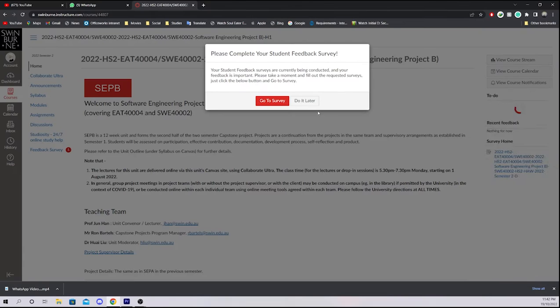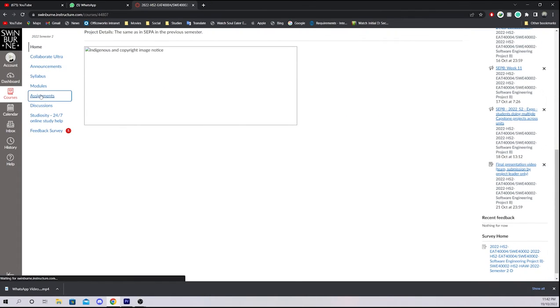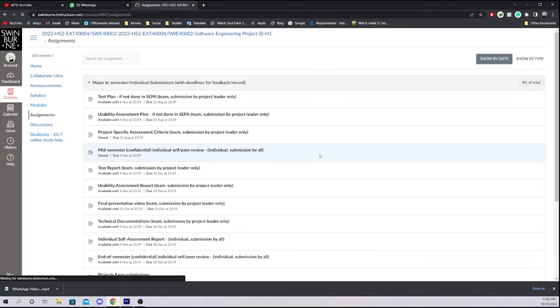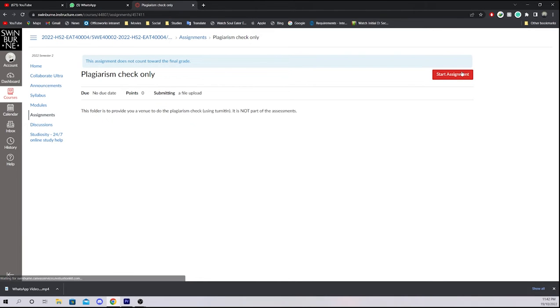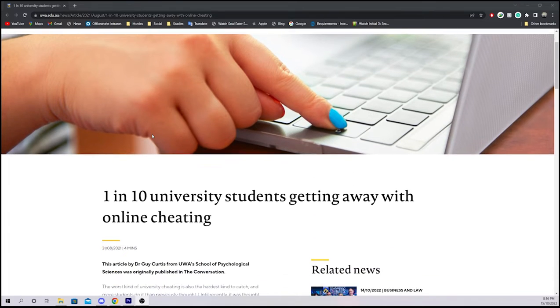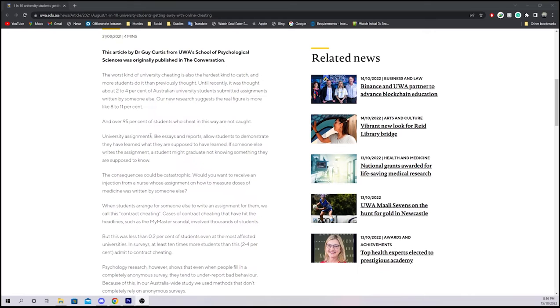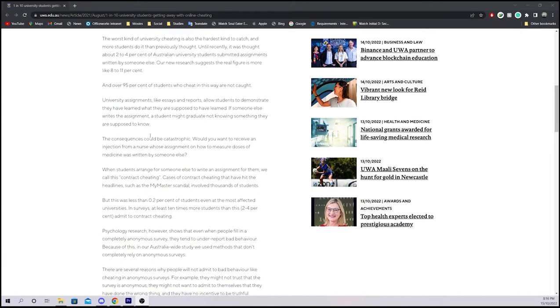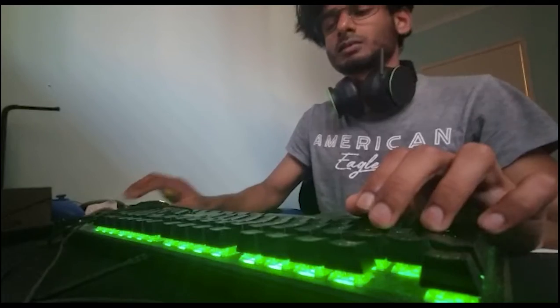Please let me explain. Contract cheating is where students recruit a third party to undertake their assignments. The worst kind of university cheating is also the hardest kind to catch. Until recently, it was thought that 2 to 4% of Australian university students submit assignments done by someone else. Our research suggests that the real figure is more likely to be 8 to 11%, and over 95% of students who cheat in this way are not caught.